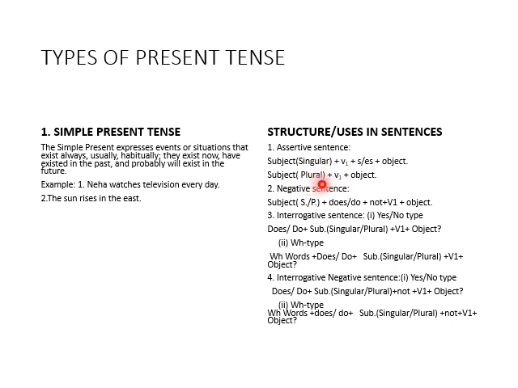And the second one is the negative sentence. What do we add here? Does and do. If the subject is singular, use the helping verb does. These are helping verbs. If the subject is plural, use the helping verb do, plus not. Here the first form of verb and then the object. Third one is the interrogative sentence.